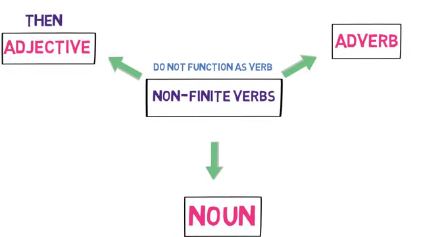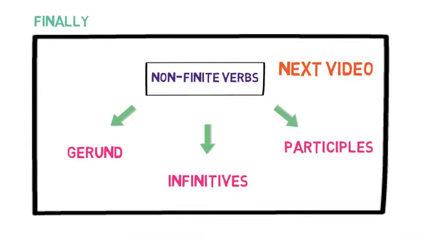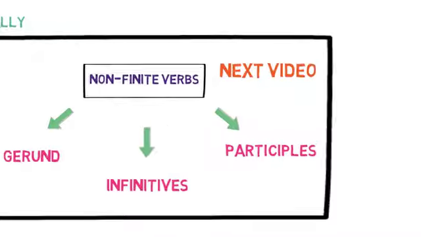Then we understood the usage of non-finite verb in the sentence. They are used as adjective, noun, and adverb in the sentence. Finally, we showed the division of non-finite verbs. They are divided into three parts: participles, gerunds, and infinitives. So that's all in this lesson.